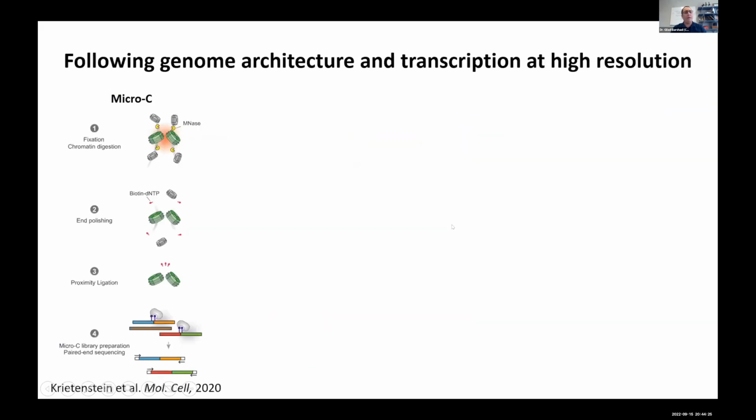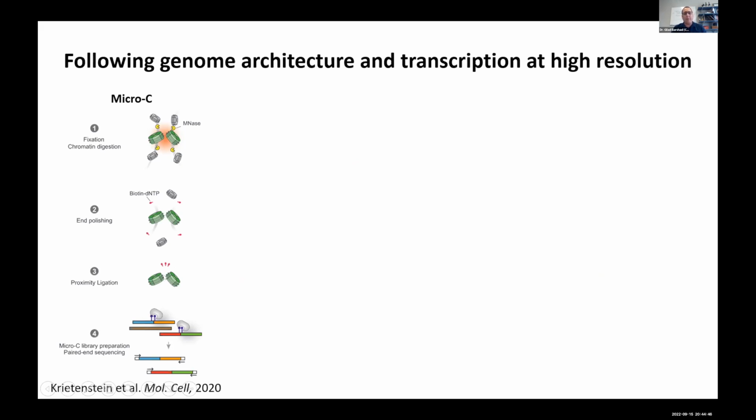So to ask that, we've collected a lot of Micro-C data that gives us contacts across the genome at nucleosome resolution. And we do that by digesting the chromatin of fixed cells with micrococcal nuclease to get the nucleosome resolution. And then we use proximity ligation to capture everything that is in close proximity.